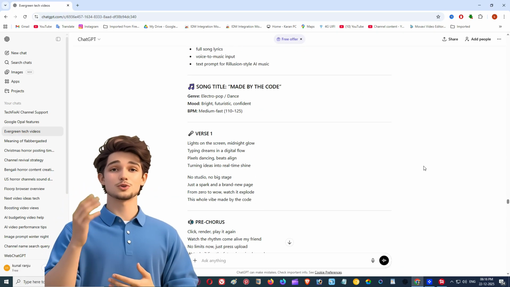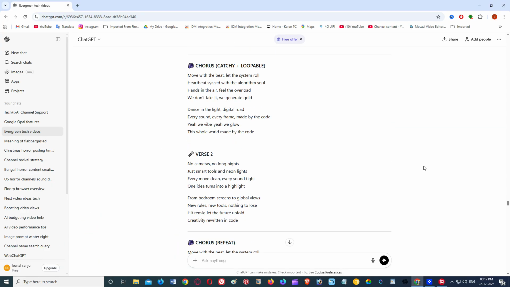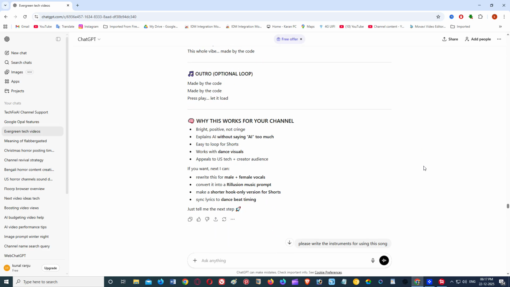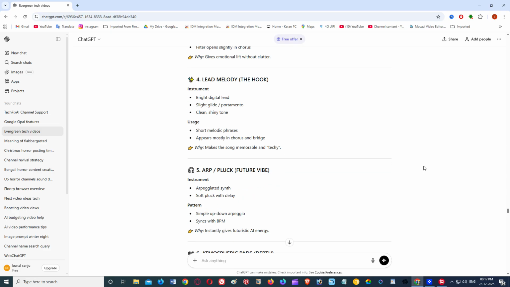Okay, before we jump into visuals and dancing, we need to talk about the song itself. If you're someone who already writes songs, lyrics, hooks, melodies, this part's easy. But let's be honest, most people don't want to stare at a blank page. That's where tools like ChatGPT or similar AI writers come in. You don't ask it to write a masterpiece. You ask it to help you start. Like, write a bright, energetic tech pop song about creativity and the future. Then you tweak it, change lines, remove cringe, add your vibe. Think of AI as a co-writer, not the boss.